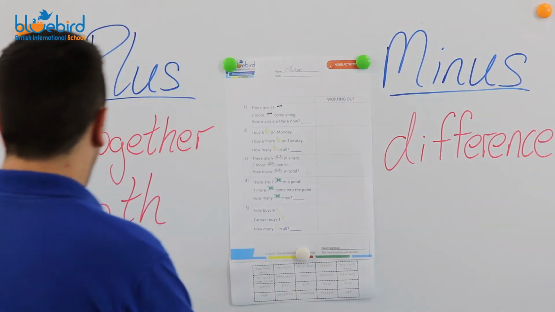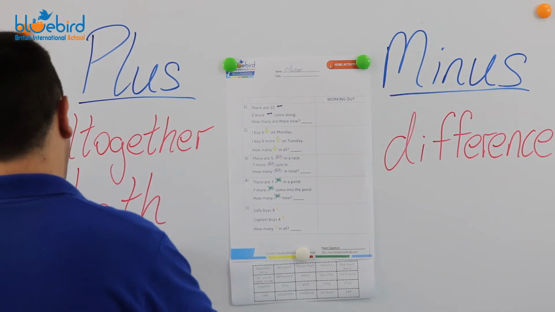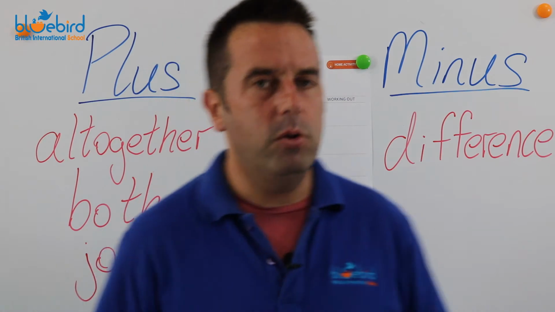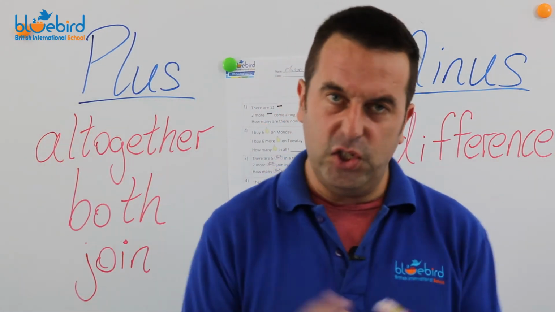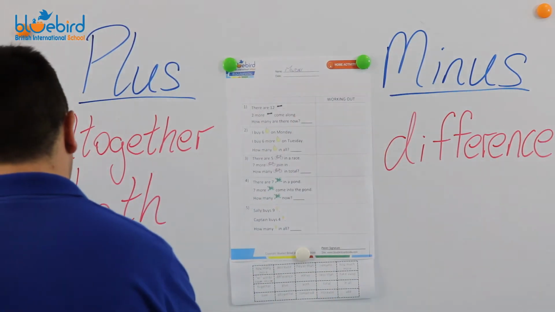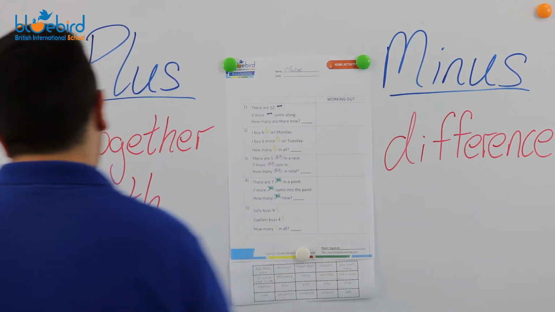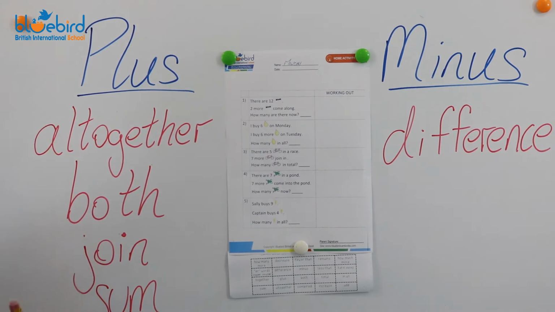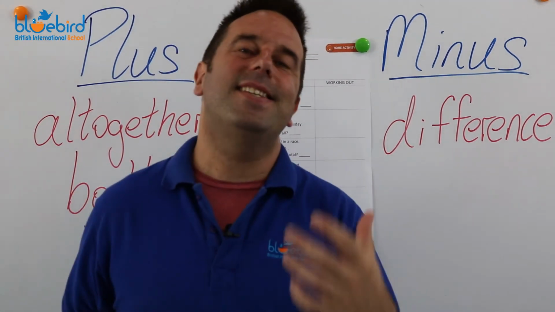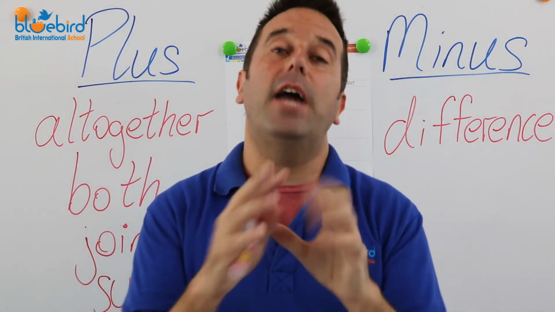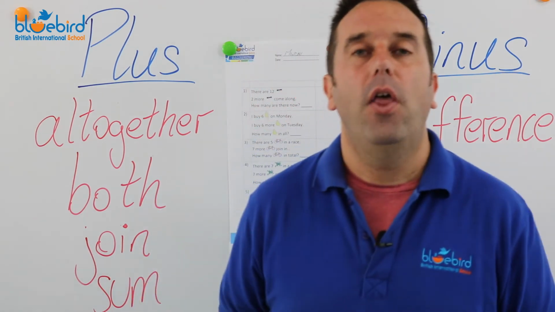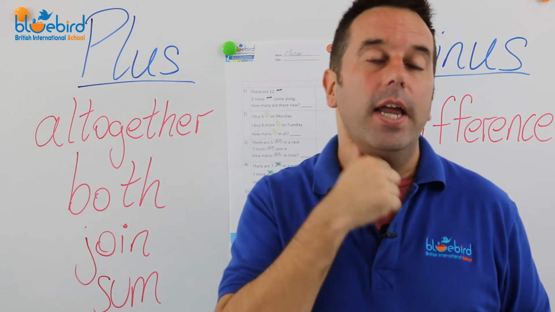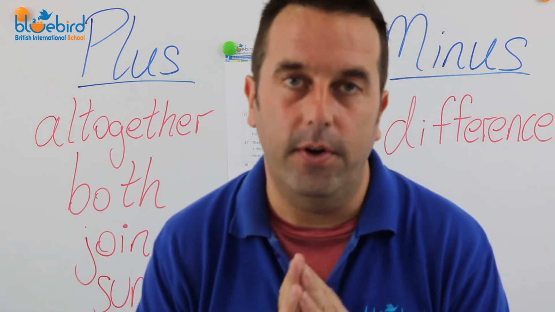Or join. Few more. What about the sum? Okay, the sum. These are all examples of plus: all together, both, join, sum. If you see that in the question at the end of that little story, that means that the quantities in the story that you've gathered, you add them together.